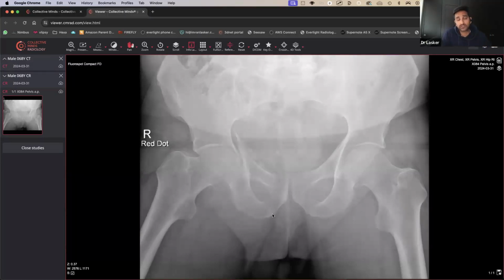Okay, so one of the clues, yeah, fair enough. It does say red dot, so yeah, well done. And we can see that we've got an adult patient. I don't see much in the way of arthritis. One of the things that you can say is that the femoral head looks a little bit large like this and goes over. So there is a bit of what we call a cam deformity.